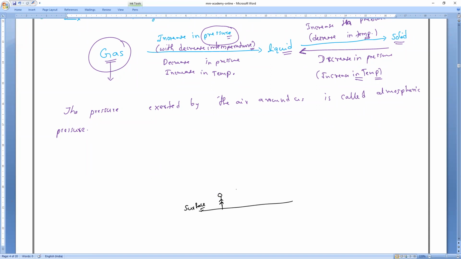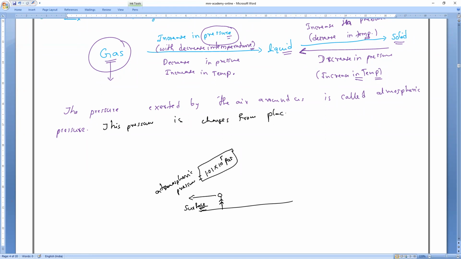Understand, Mr. Sanjay? At this level, all of you remember, what is the atmospheric pressure? Clear, everybody? Atmospheric pressure is equal to 1.01 × 10^5 pascals. That is the atmospheric pressure when Mr. Sanjay is at the surface. Now, is this pressure the same or does it change? All of you, this pressure changes from place to place.